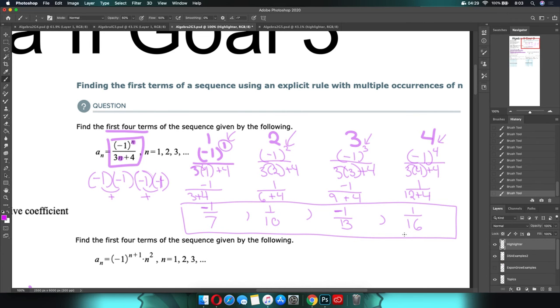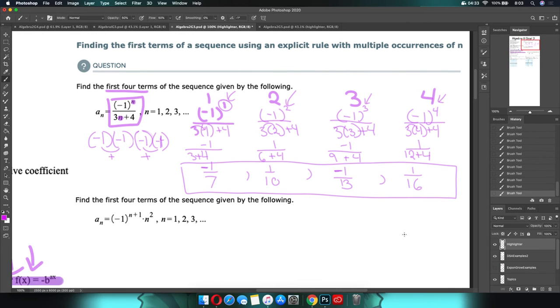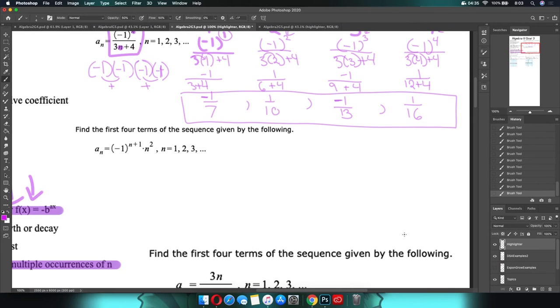And 90% of problems students have with this topic is with that exact moment. But we'll go through a couple of others to make sure that we're comfortable. Let's see here. We have an exponent again, n plus 1, and it's a -1 again, so we're going to be careful of our signs. And then we have n squared. So 1, 2, 3, 4.